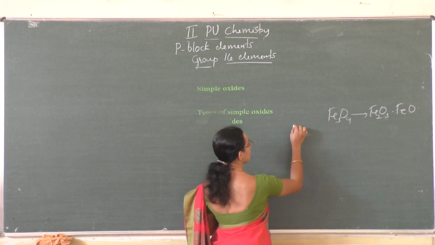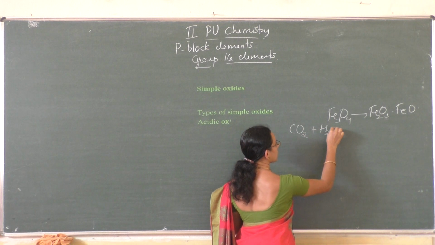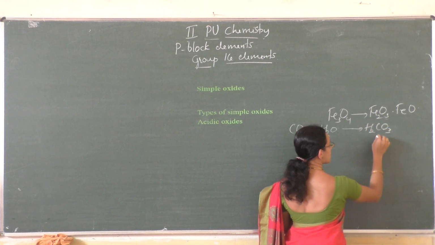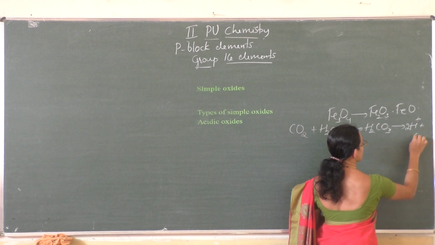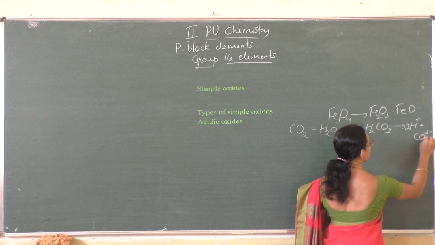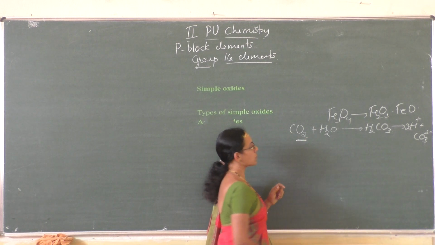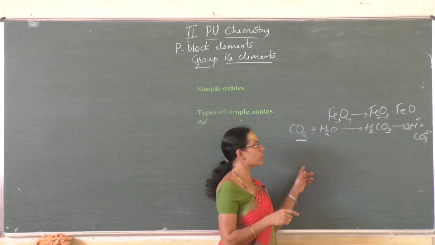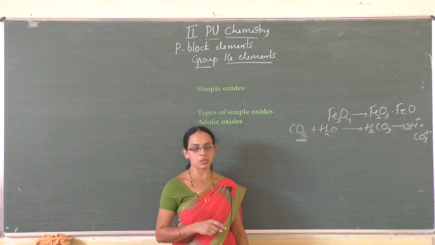For example, carbon dioxide, an oxide, when it is dissolved in water, it gives carbonic acid, H2CO3. This carbonic acid may give H plus ion, 2H plus plus carbonate ion, CO3 2 minus, right? So this oxide is called acidic oxide. The oxide, when it dissolves in water, if it gives H plus ion, the corresponding oxide is called acidic oxide.